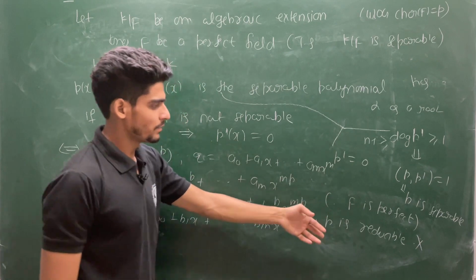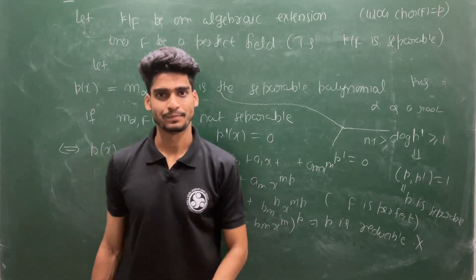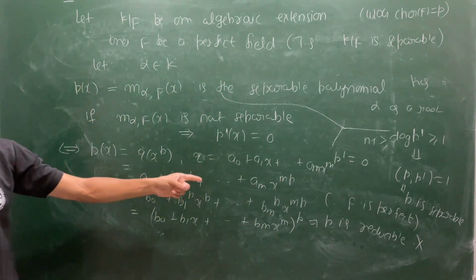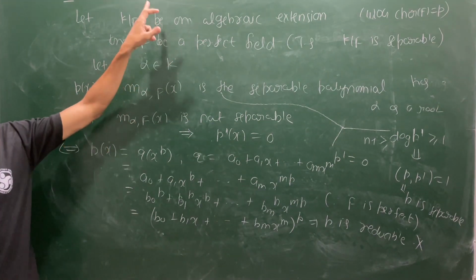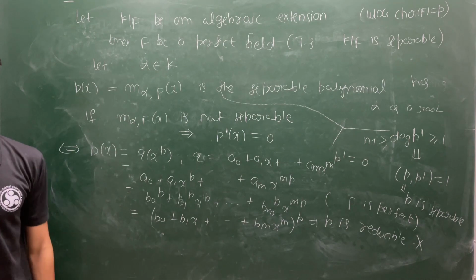What I have used here, the main thing, is that F is a perfect field. So in a particular case, you can say if you are having a perfect field, then every finite extension is a separable extension.